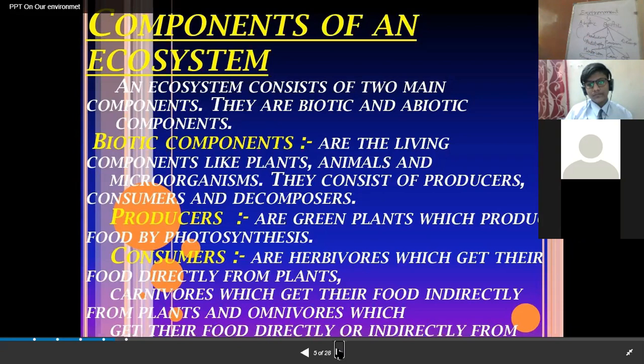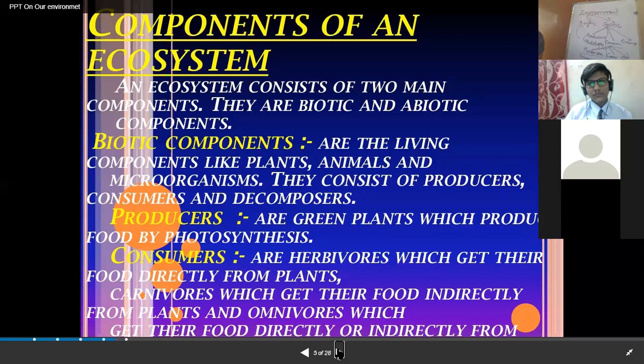For example, rabbit, deer, mice, goat, etc., these are all called primary consumers. Even the seed eating birds are also primary consumers because they directly take up the autotrophs.